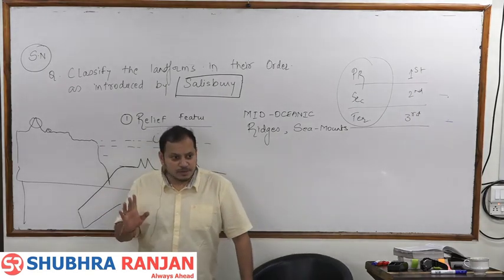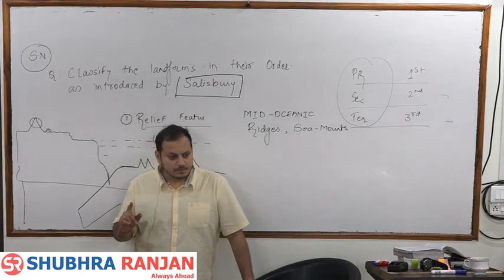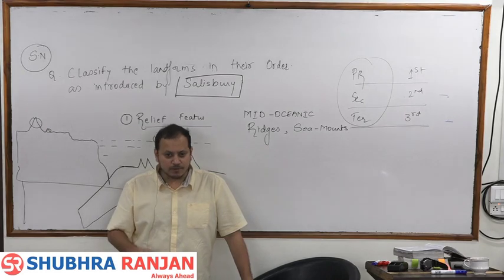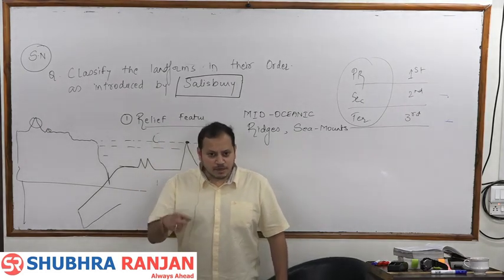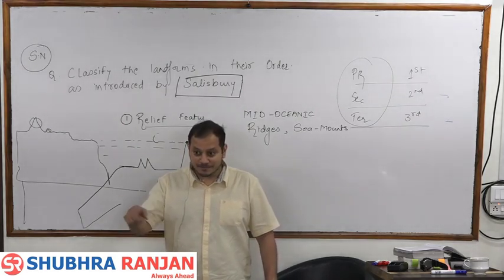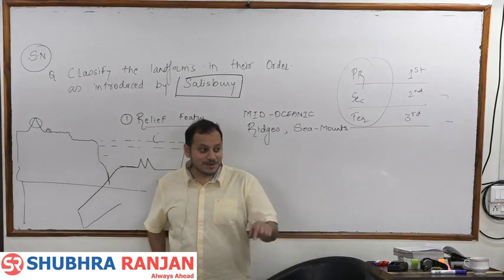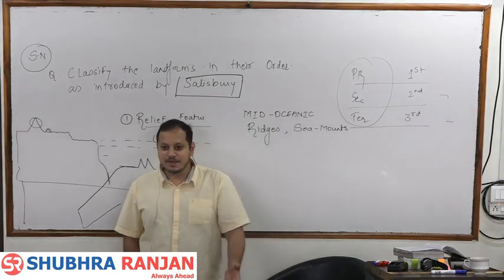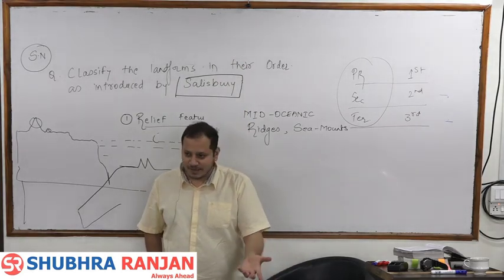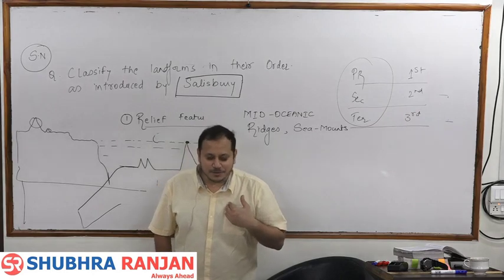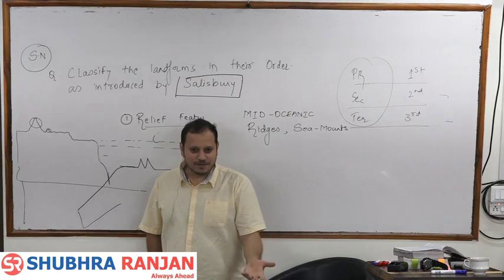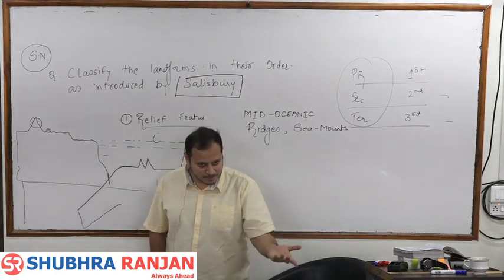Now tell me why the mountain is being formed. Folding or faulting? Endogenetic, exogenetic? Endo. Why is the mid-oceanic ridge being formed? Volcanic activity. Is volcanic activity endogenetic or exogenetic? Endo. Anything that is coming from the earth. Volcano, does it fall from the sky or come from the earth? Earth, endogenetic. Earthquake, endogenetic. So can I conclude that all the second order relief features will be formed due to endogenetic activities? Right? Whether it is mountains, plateaus or plains.